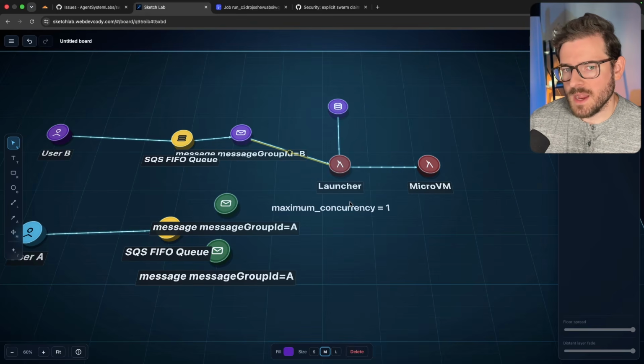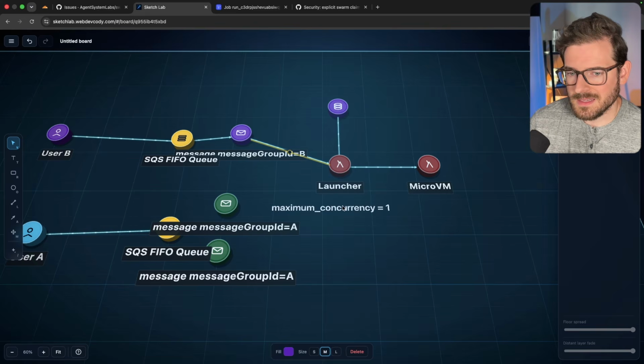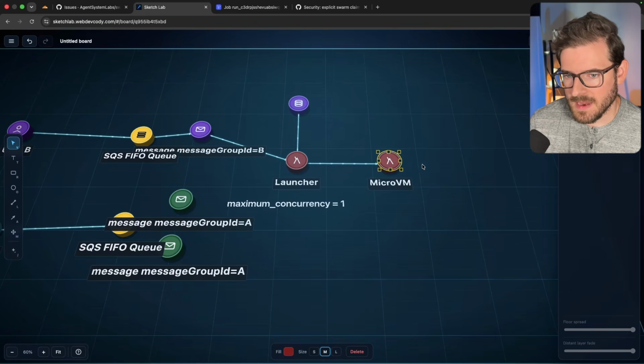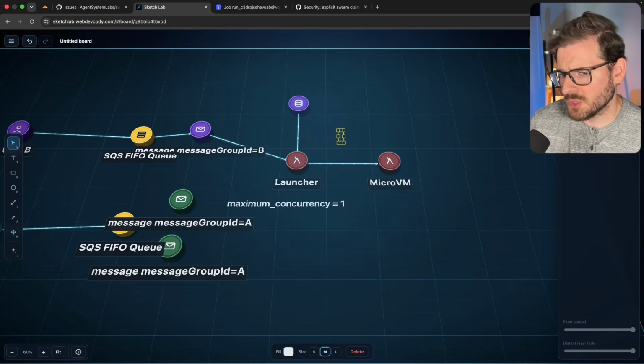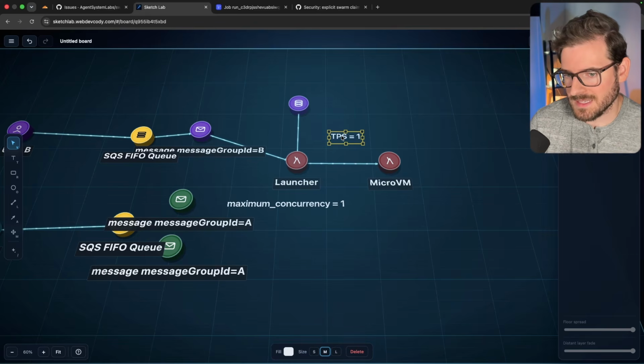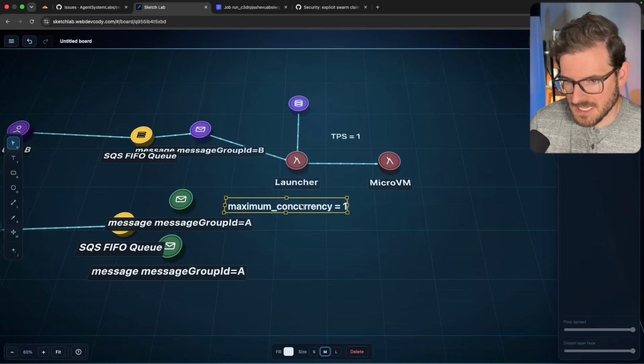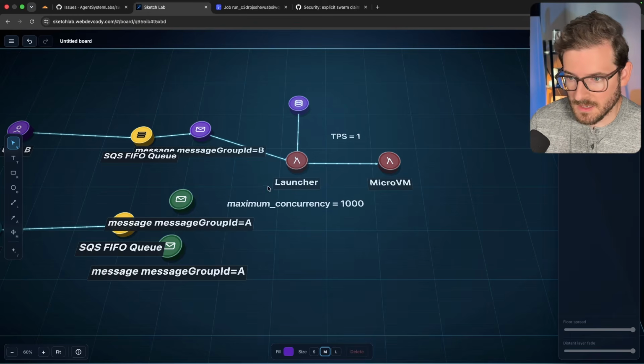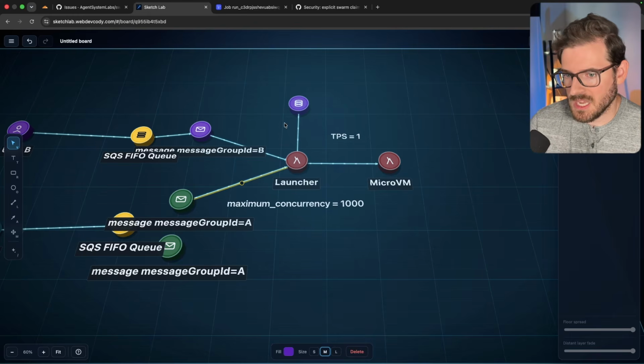Now you might ask, why do we do this? This doesn't really make sense, because there are request limits for how many of these micro VMs you can spin up, right? When you create a new AWS account, your requests per second, I do believe it's called transactions per second, for micro VMs is set to 1. So you can only spin up one of these things a second, which means that if you try to set maximum capacity to 1,000, it doesn't matter, because this launcher is going to keep trying to spin up a bunch of micro VMs. It's going to keep failing because AWS is going to have rate limits.